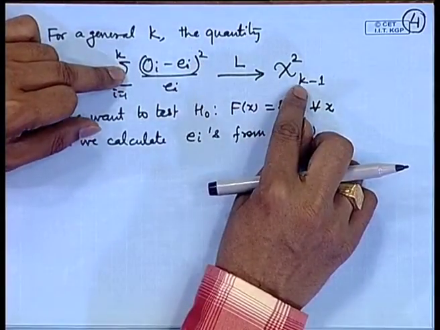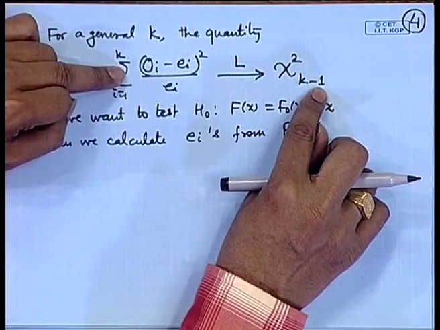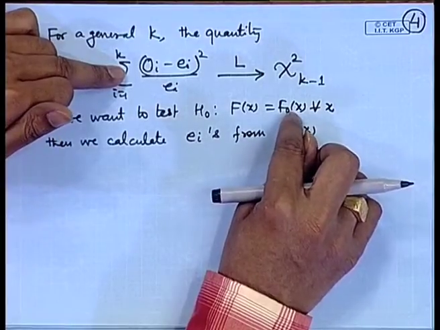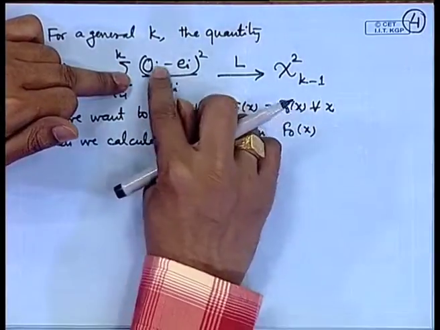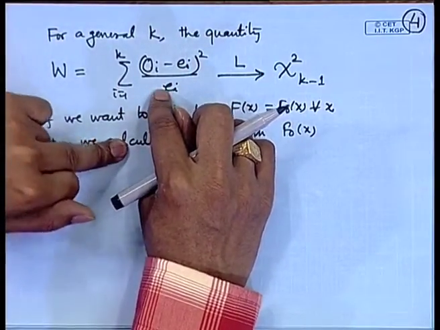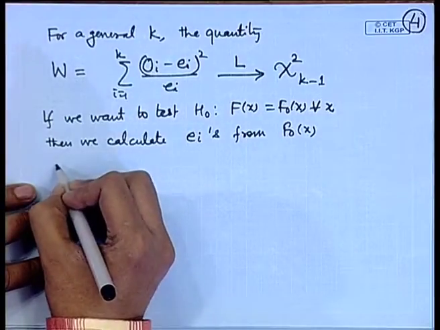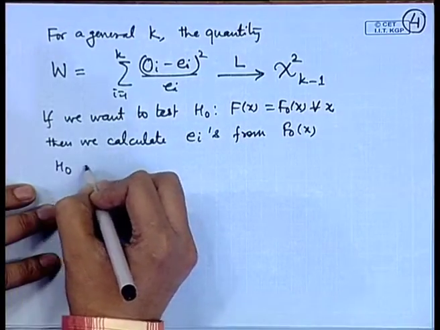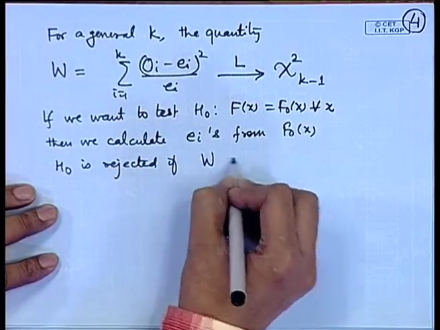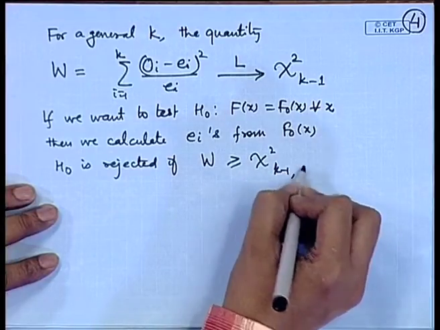Therefore, by comparing with the tabulated value of a chi-square distribution on k minus 1 degrees of freedom, we can test whether H naught can be rejected or cannot be rejected. If it is not true, then these differences will tend to be large, so the value of W will be large. So, H naught is rejected if W is greater than or equal to chi square k minus 1 alpha.